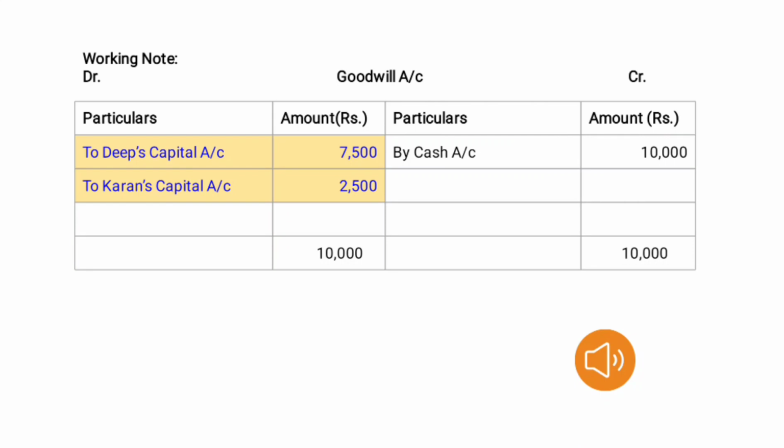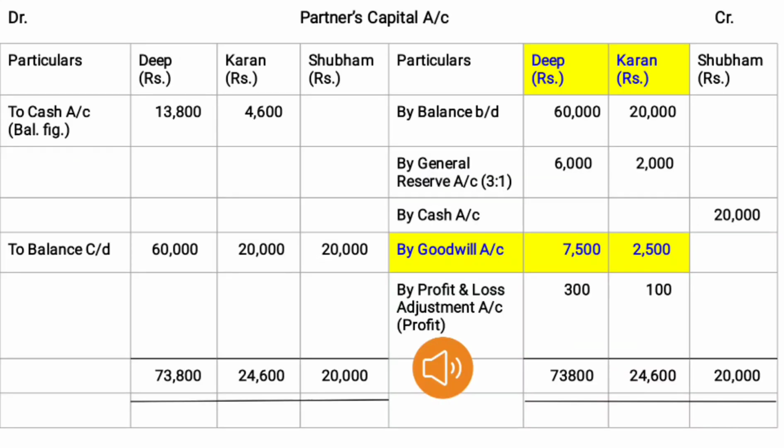Second entry is goodwill account debit to Deep's capital account and Karan's capital account. So we have to post this entry here. On the goodwill account debit side we write Deep's capital account 7,500 and Karan's capital account 2,500. Here the goodwill account got tallied. Then in the partners' capital account credit side, in Deep's column by goodwill account 7,500, in Karan's column by goodwill account 2,500.